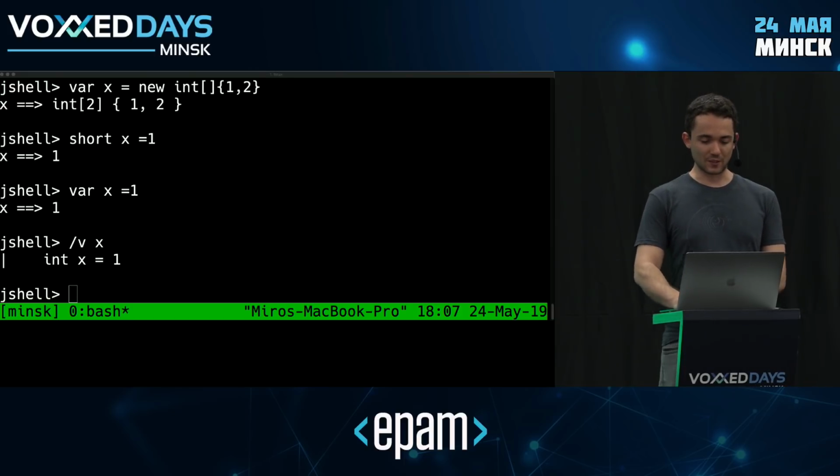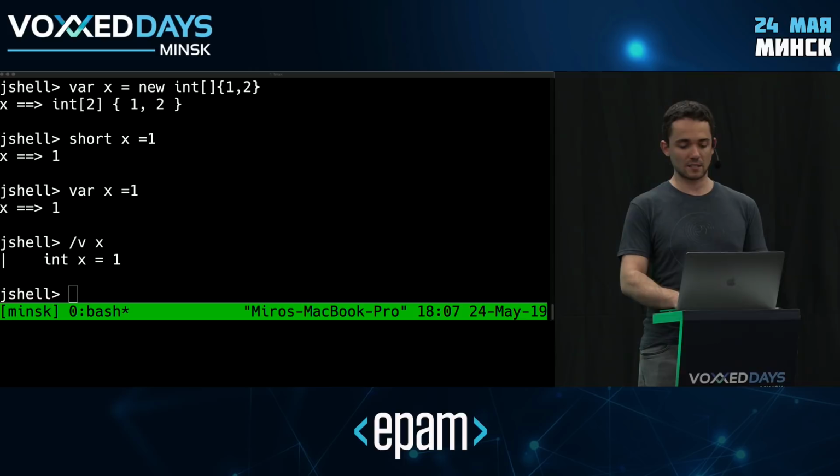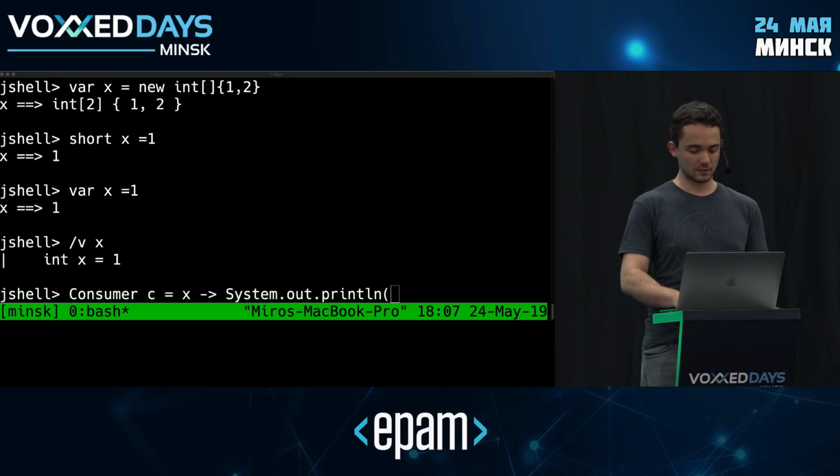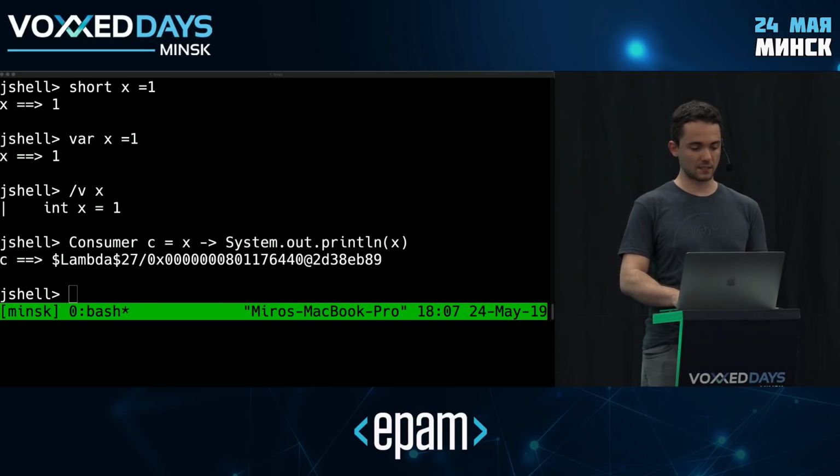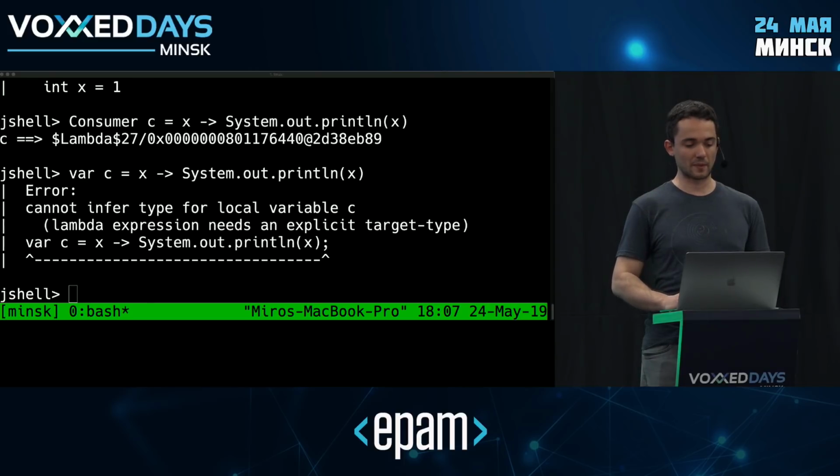Where things get really tricky are lambdas. So let me define a quick lambda here. I'm just going to create a consumer, and it's going to take something and just print it out. Something like this. And this, of course, is valid Java code. But if I try to replace this with var, I'm not going to be very successful, right? And it gives me an interesting error message, something that might seem familiar right now.